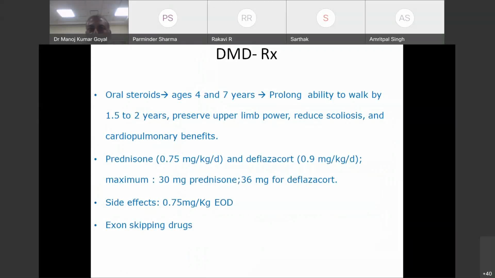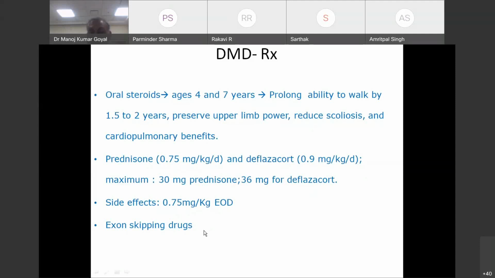So now we come to treatment of Duchenne muscular dystrophy. Conventional treatment, and by and large, the treatment which is available till date are steroids. They are to be started between ages of 4 and 7 years. They prolong ability to walk by 1.5 to 2 years. They preserve upper limb power. They reduce scoliosis and provide cardiopulmonary benefits. There are two doses, prednisolone at 0.75 milligram per kg per day and deflazacort at 0.9 milligram per kg per day. Because of frequent side effects with these high doses, I usually use 0.75 milligram per kilogram every other day.